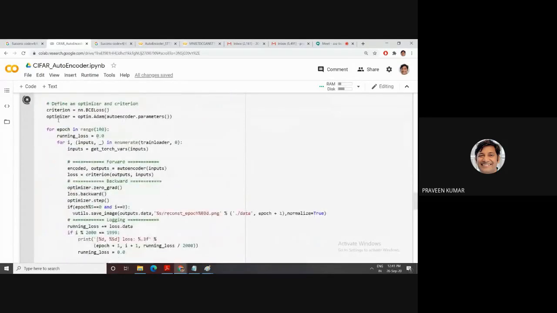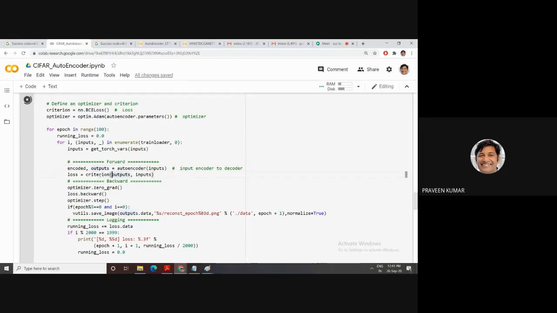Then we need to run this. So we initialize the loss function. This time I'm using the binary cross entropy loss function. Then we have our optimizer, the Adam optimizer. Then load the input data, then input to the encoder, then to the decoder.